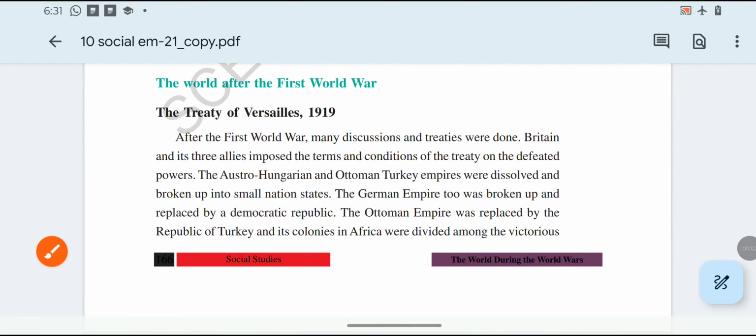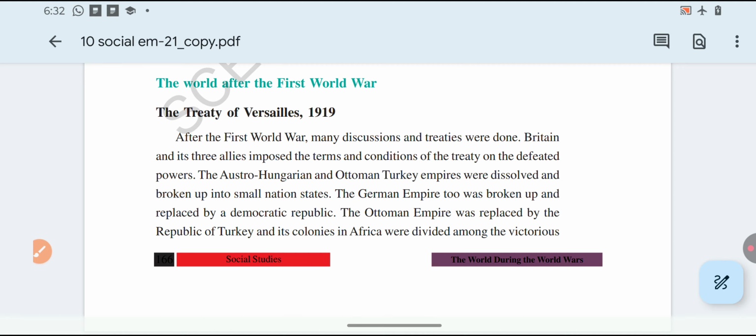Okay, good evening, friends. Today our topic is the world after the First World War. Actually, we already discussed the causes for the First World War. What are the causes? Aggressive nationalism, very good. Imperialism and also Balkan politics, militarism, secret alliances, and also the immediate cause. What is the immediate cause for the First World War?